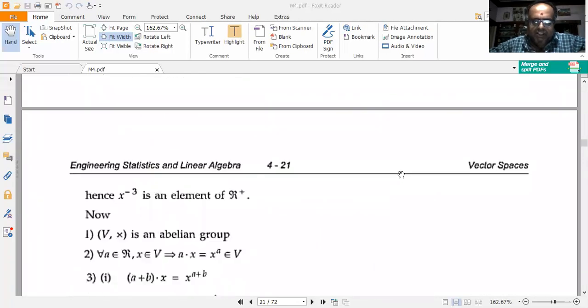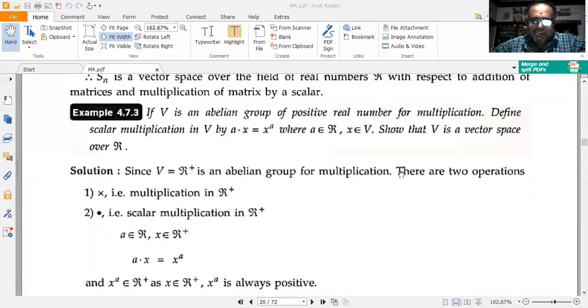But we have to see what it is. Okay. If V is an abelian group of positive real numbers for multiplication. Yes, I already mentioned that it is an abelian group of positive real numbers for multiplication. Means it is already satisfying closure law, associative law, distributive law, and commutative law, identity element and inverse element all are existing. So that's why it is an abelian group. Now I have to define scalar multiplication in V by A. A is a constant. A into X is equal to X to the power of A, where A belongs to R and X belongs to V. So I have to show that V is a vector space over R.